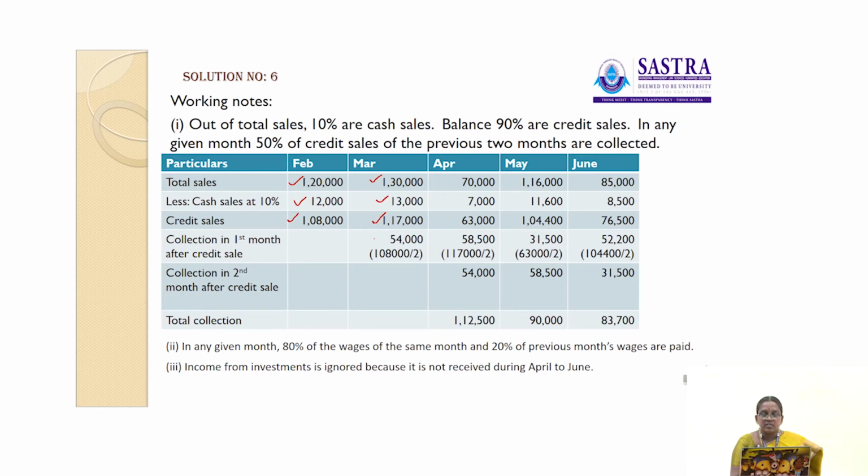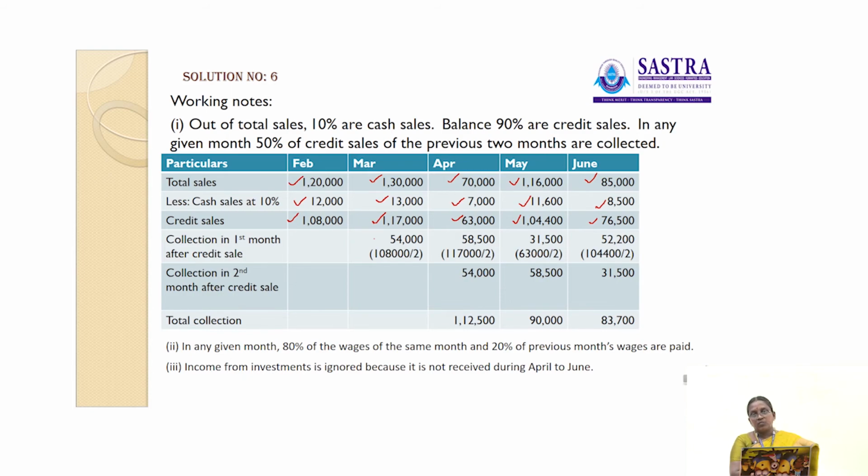Then total sales in the month of April 70,000, cash sales 10%, 7,000. So 70,000 minus 7,000, 63,000. The month of May 1,16,000 minus cash sales 11,600, so credit sales 1,04,400. Then in the month of June 85,000, cash sales 8,500. So the remaining is 76,500.